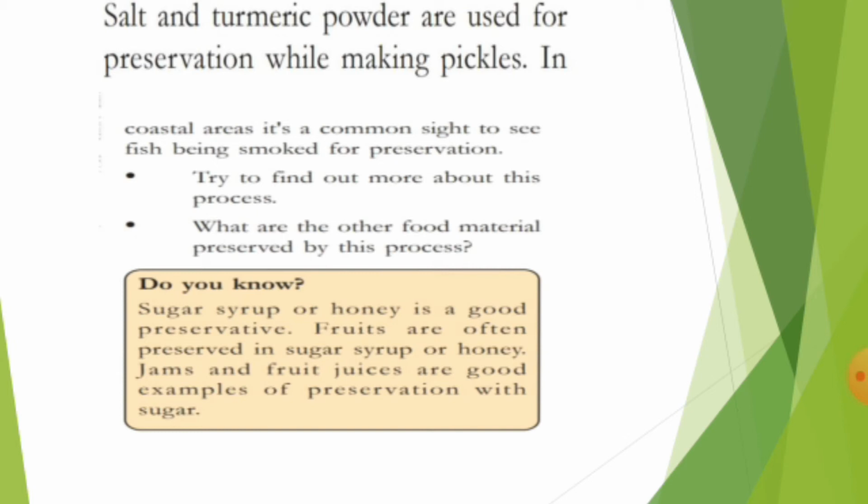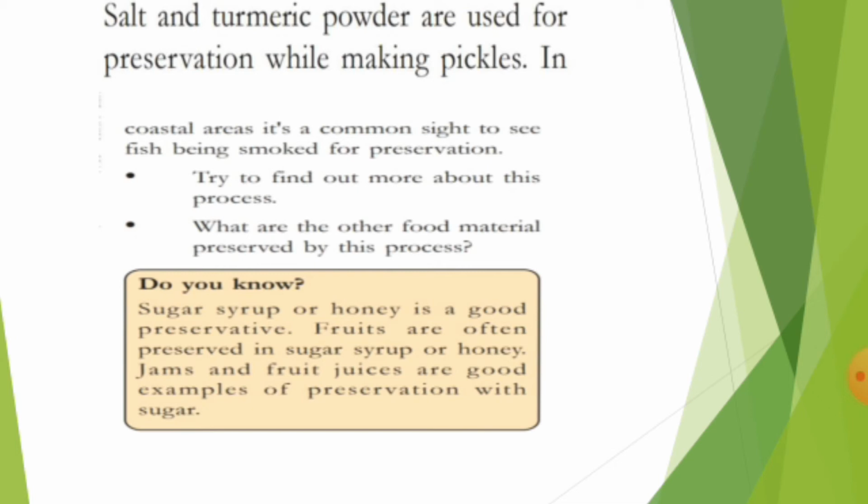Sometimes the jams and jellies are not spoiled. Why are the jams and jellies not spoiled? When you taste them, all these jams and jellies are totally filled with sugar. So there is a large amount of sugar and very little water. That is why sugar syrup or honey is a good preservative. If you want to store any small vegetable or very small fruit, you can keep it in honey and store it for many days.